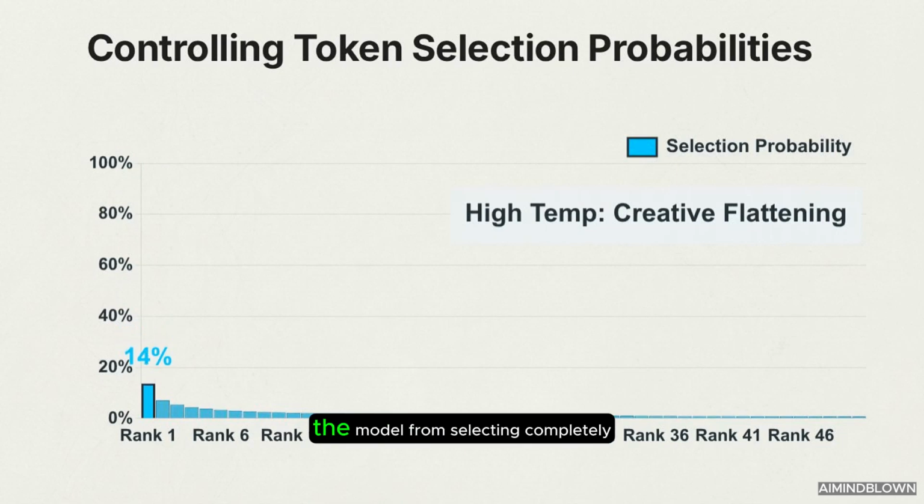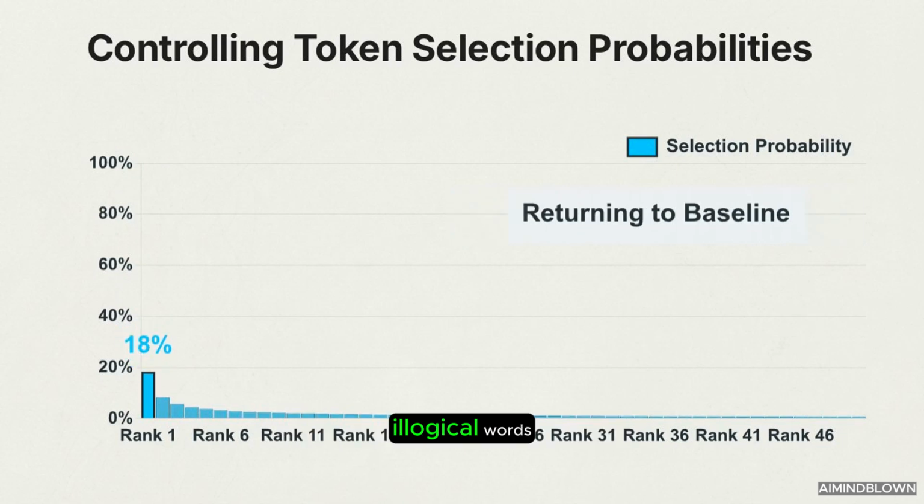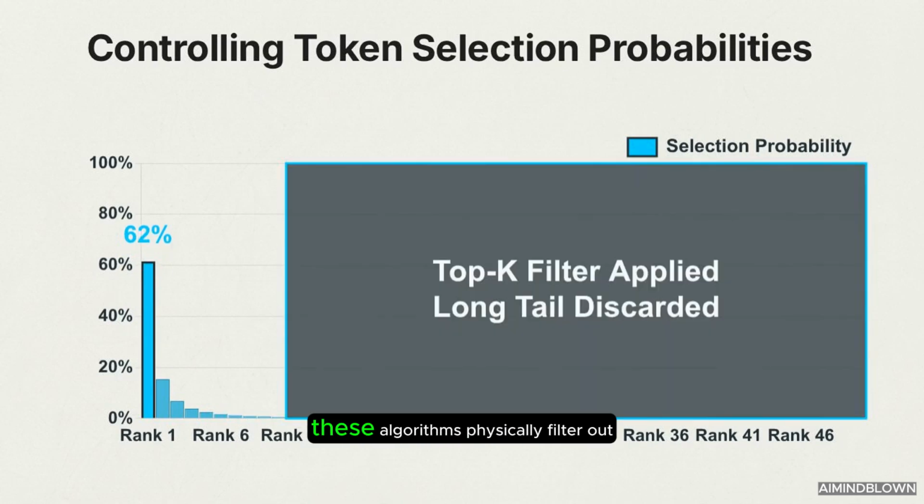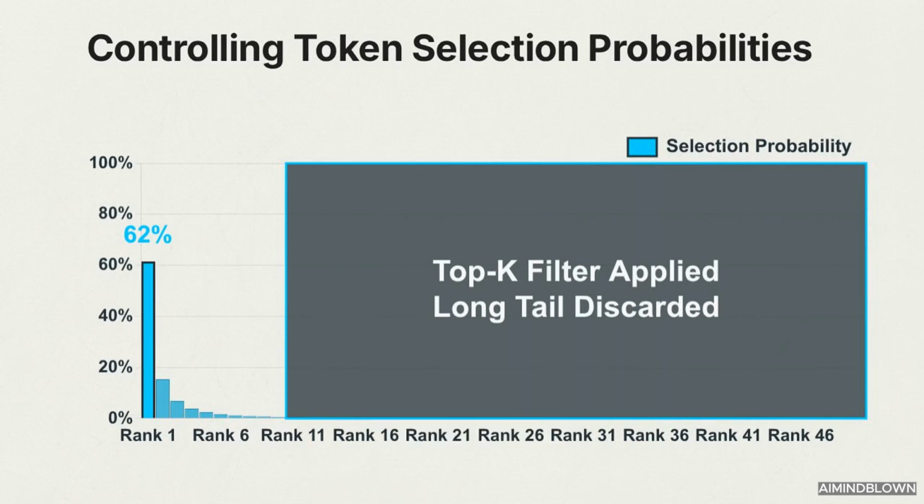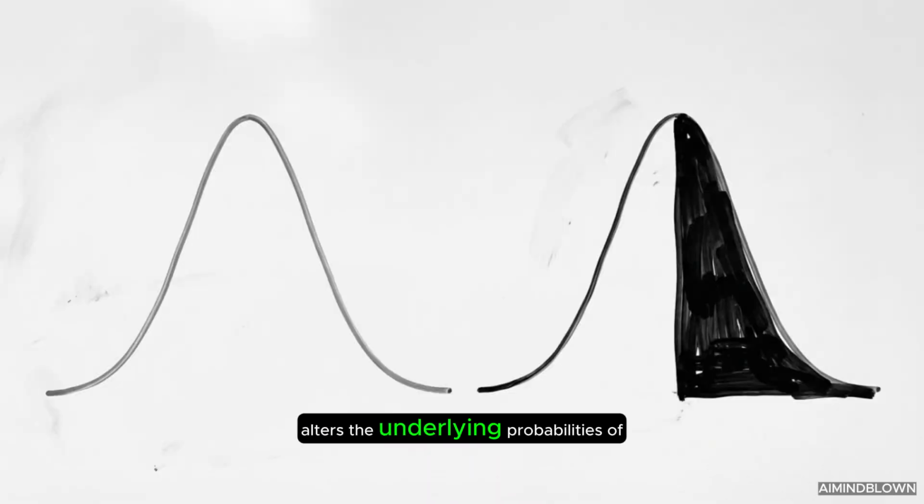To prevent the model from selecting completely illogical words, engineers apply top P and top K sampling. These algorithms physically filter out the statistical noise of the long tail by restricting the pool of choices to a specific percentage or a fixed number of top candidates. Temperature alters the underlying probabilities of the words. Top P and top K eliminate the weakest candidates entirely before a choice is made.